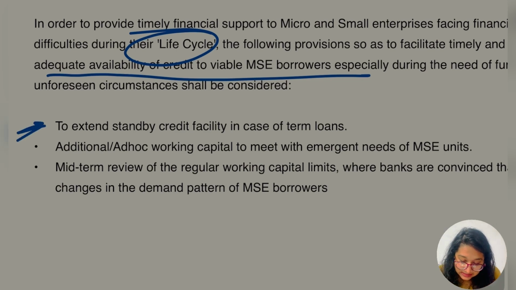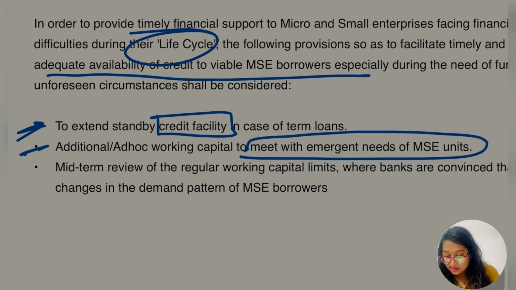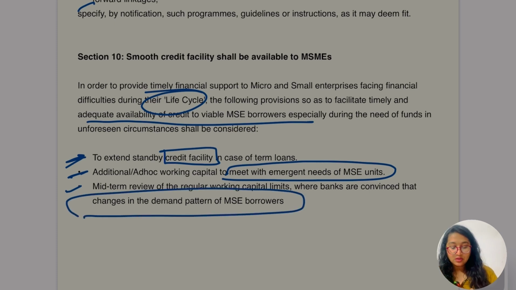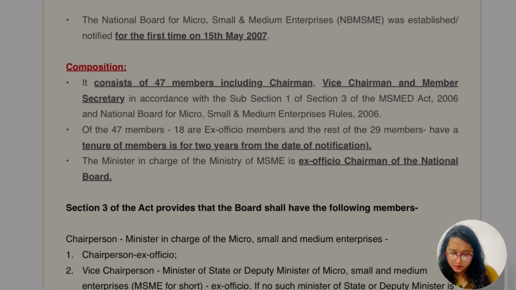They help by extending standby credit facility, so they are extending that credit facility in case of term loan, which means time duration. Second, additional ad hoc working capital to meet the emergent need of the MSE unit, so they are also helping in this part. Third, mid-term review of the regular working capital limit where the banks are convinced that there are changes in demand pattern of the MSE borrowers. So from this they are also indirectly or directly helping in providing the smooth flow of credit facility. Okay, so hope so this part was also clear.